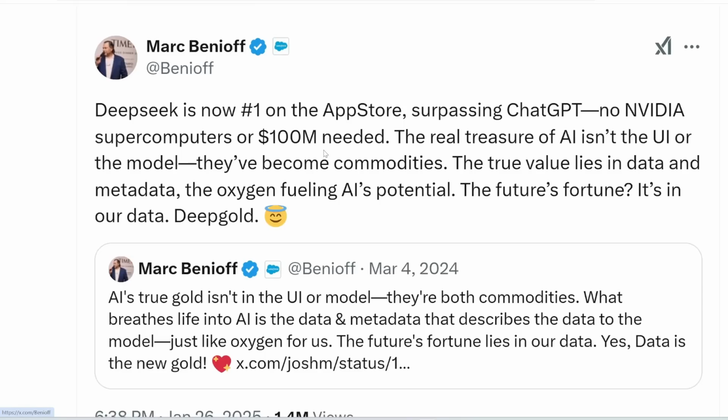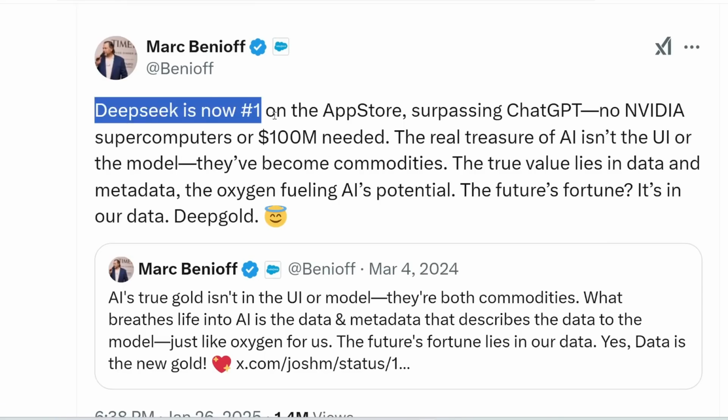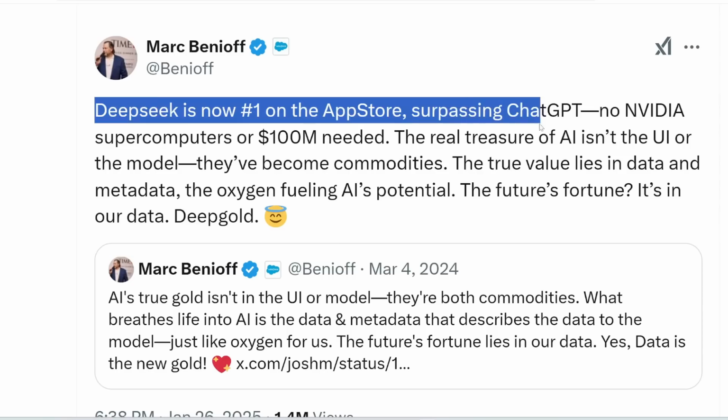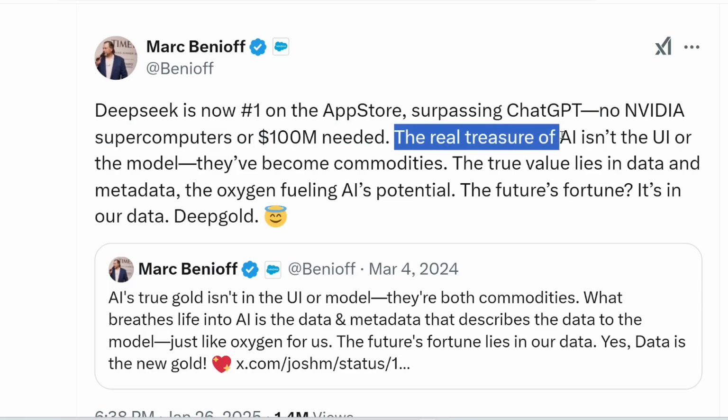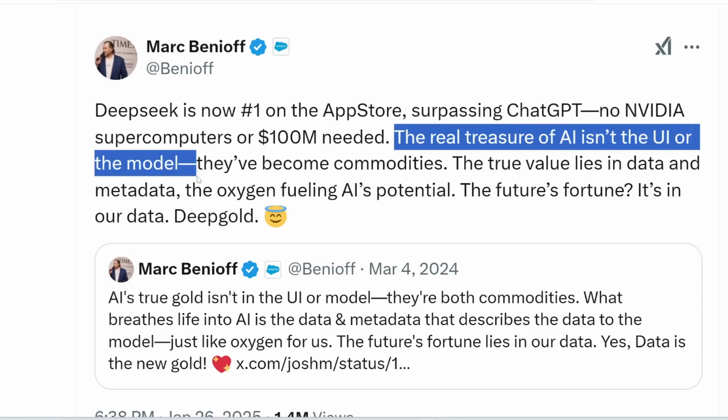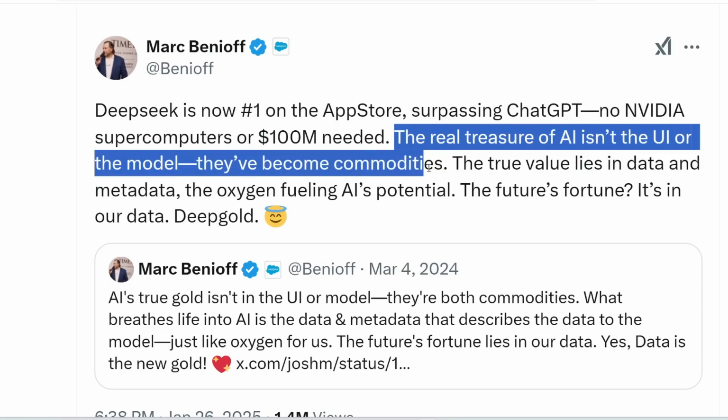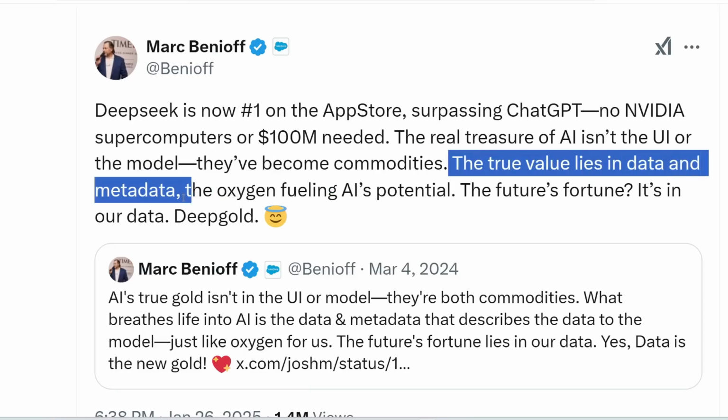Here's what Mark Benioff, CEO of Salesforce, has to say. DeepSeek is now #1 on the App Store, surpassing ChatGPT. No NVIDIA supercomputers or $100 million needed. The true treasure of AI isn't the UI or the model. They've become commodities. The true value lies in data and metadata, the oxygen fueling AI's potential.